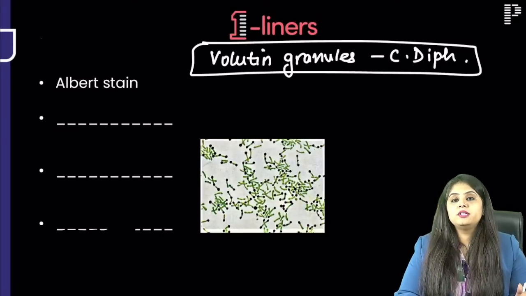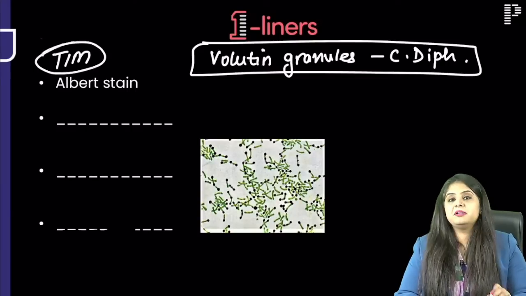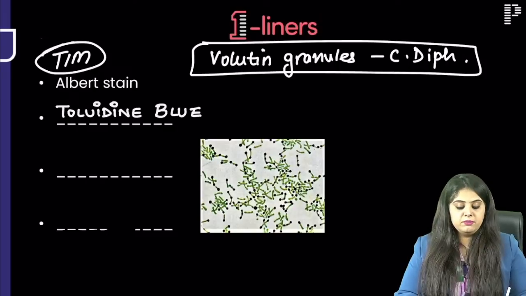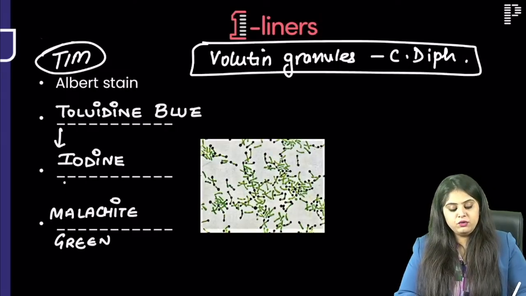So coming back, volutin granules for Corynebacterium diphtheriae. Yeah, everyone has started shouting, ma'am, Tim, we know this. So let me tell you its full form too. T for what? You first add toluidine blue, next you add iodine, and third you add malachite green. So that is how you make it, Tim.